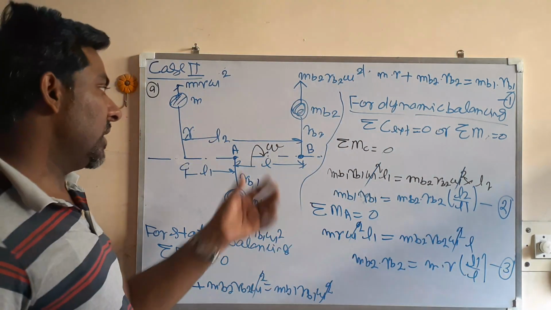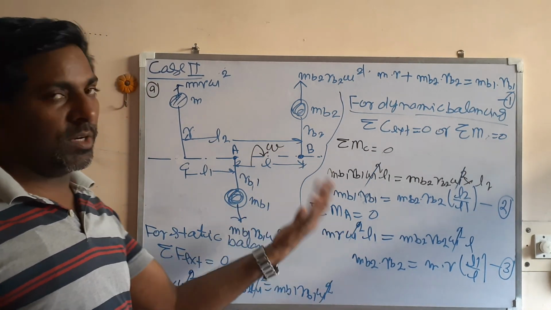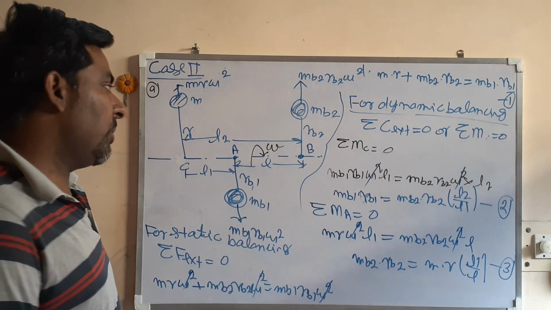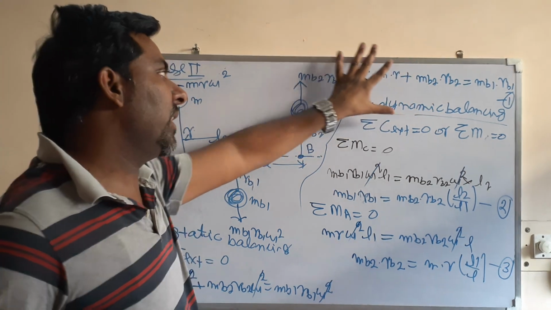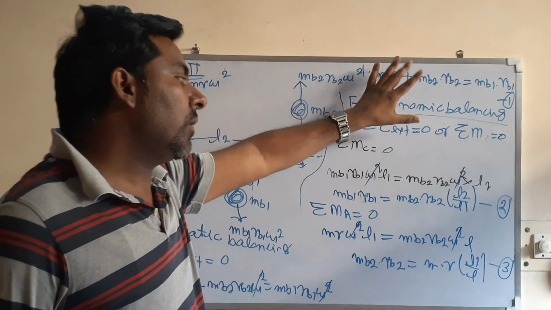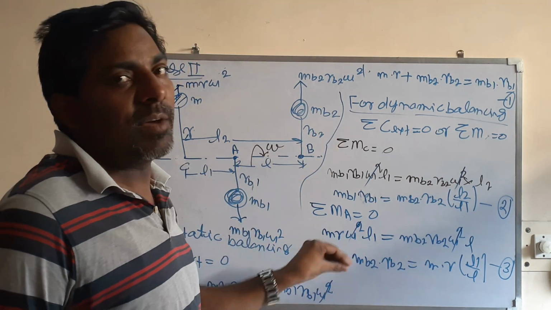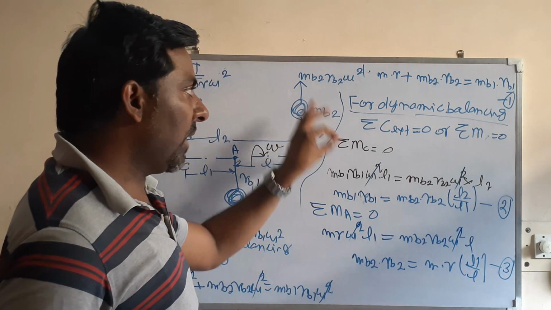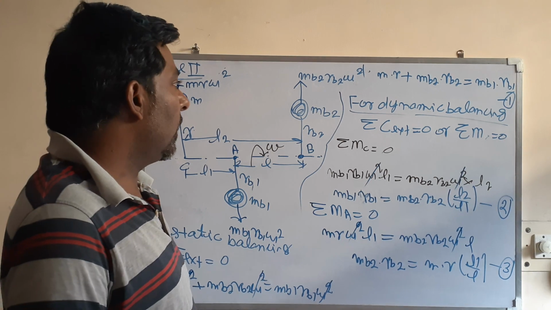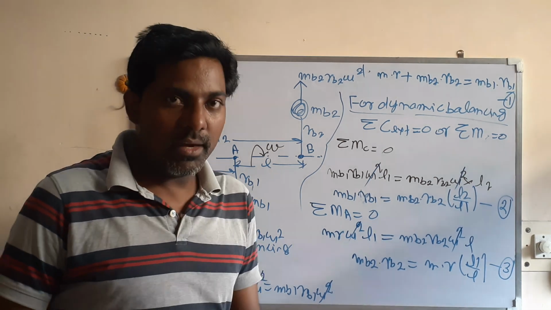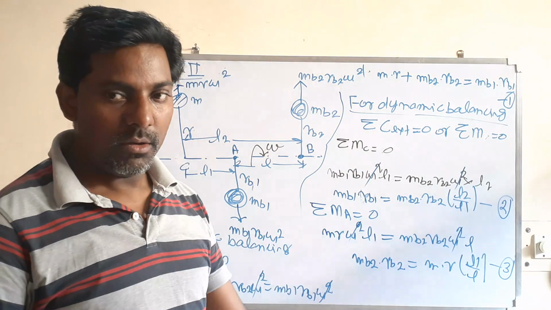Similarly, you can take moment about this point B and you will get another equation, but equations 2, 3, 4 will be dependent, so only one is sufficient, but you can take moment about any. If equation number 1 is satisfied, this will be in static balancing. If equations 1, 2, 3 and the others are also satisfied, then you can say that the system is in dynamic balance. So for dynamic balancing, all the equations should be satisfied. Okay, thank you very much. In the next lecture, I will see the third case, that is several masses rotating in a single plane. Okay, thank you very much.